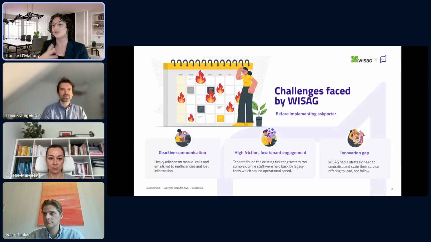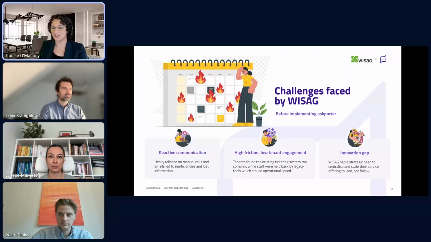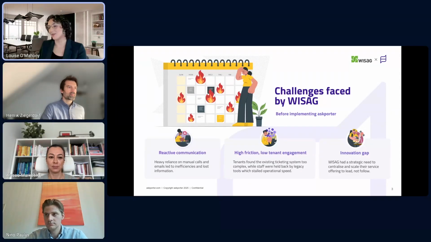First of all, we'll look at the challenges that they were facing. Before implementing Ask Porter, they faced the really common issues that we see in our FM space: reactive firefighting, heavy manual reliance, and very high friction old tools that tenants just didn't want to use and simply ignored. The processes relied on phone calls and emails.